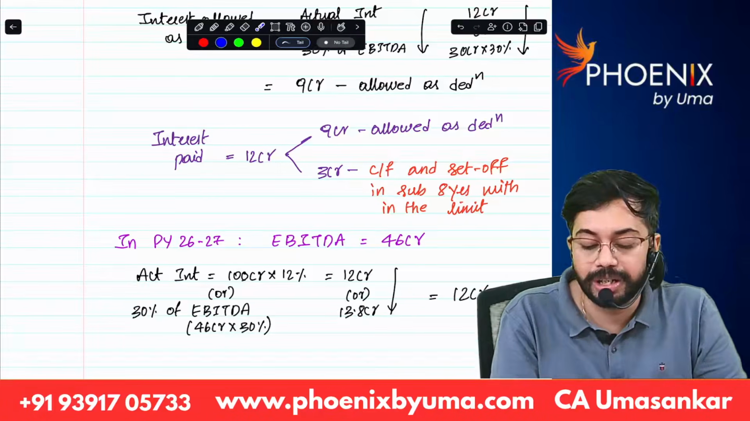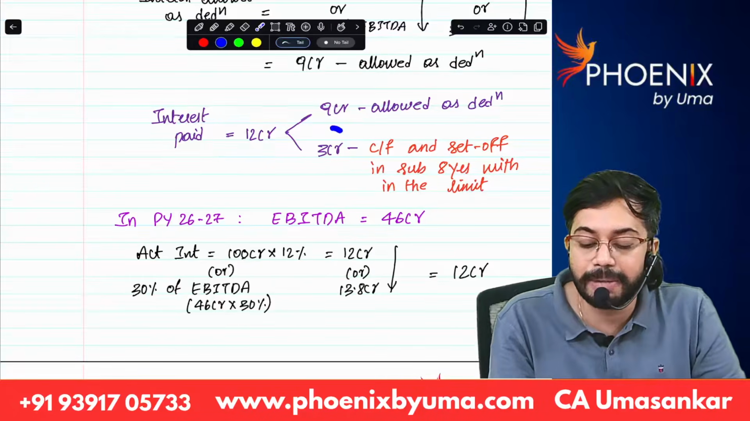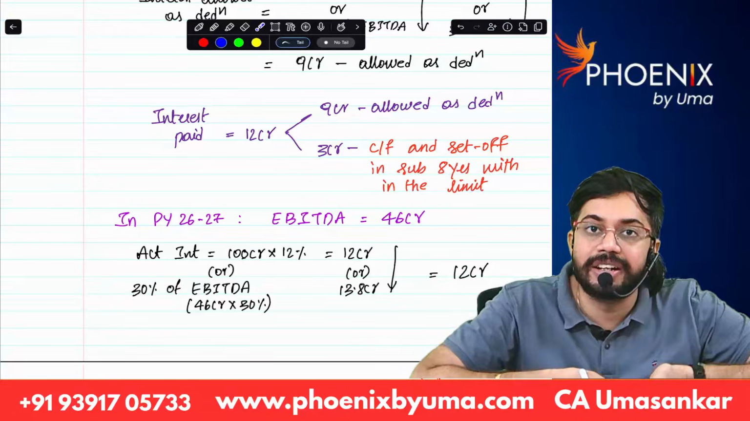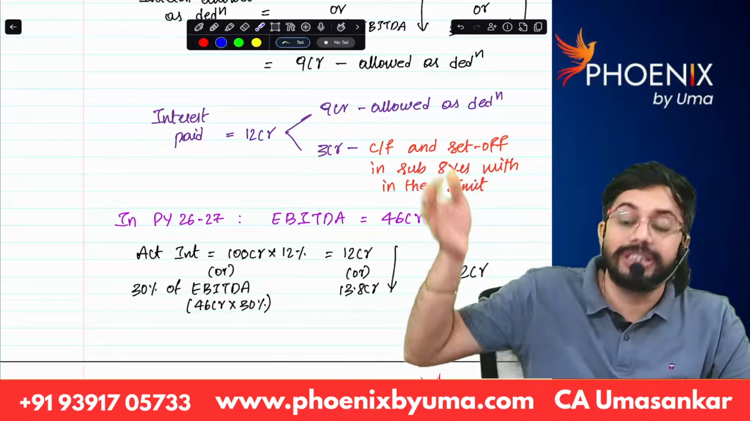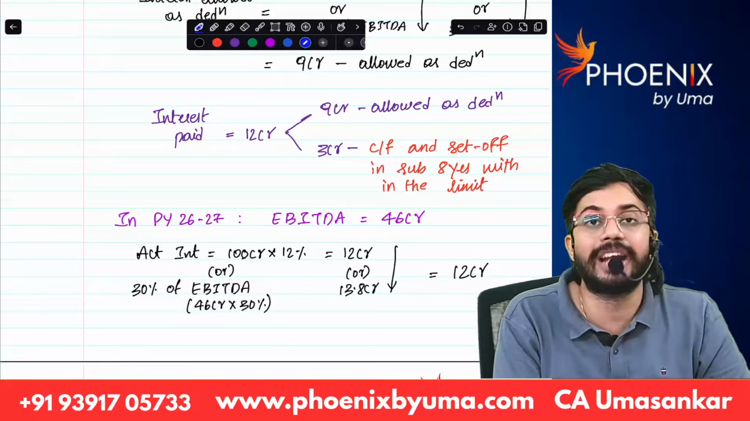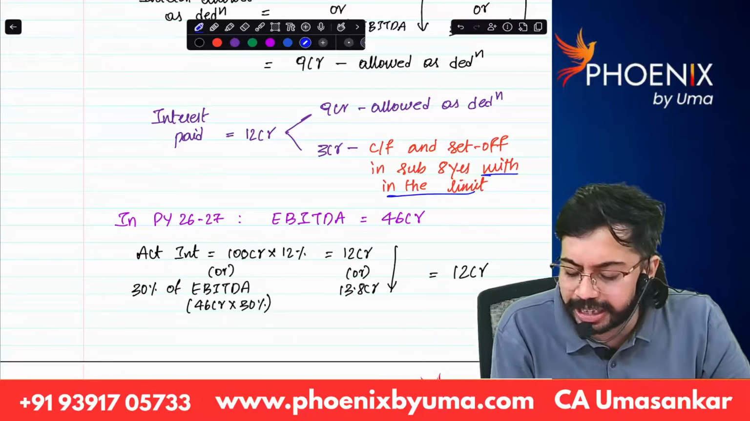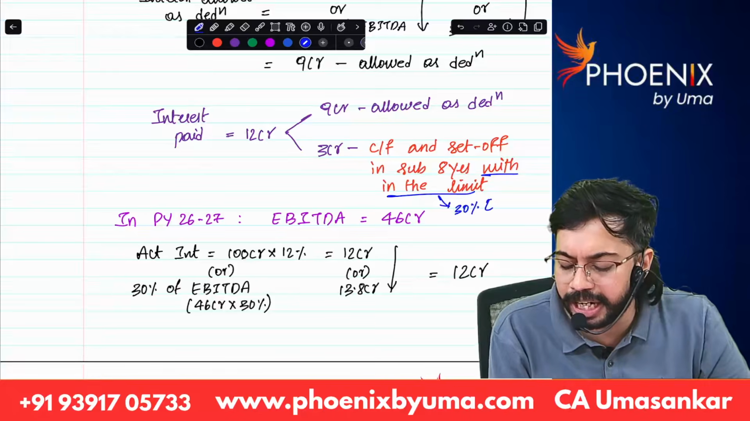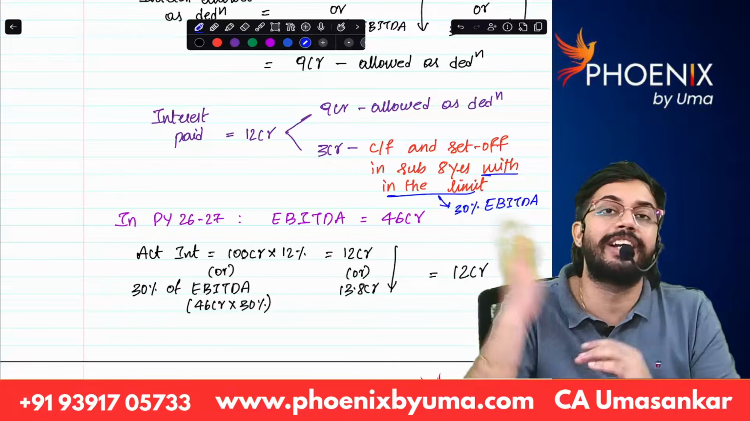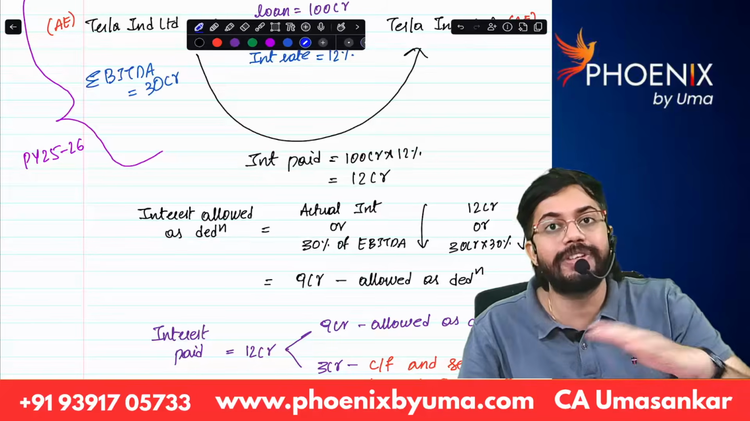Now you will get a doubt. Sir, 12 crores is there, only 9 crores is allowed as deduction. What about the balance 3 crores? Balance 3 crores is disallowed in the current year. It can be carried forward to the subsequent 8 years. Even in the further 8 years, it should be set off within the 30% EBITDA limit. Okay, within the 30% EBITDA limit only you should set it off. Are you able to understand? That's what. For example, continuation of this example.